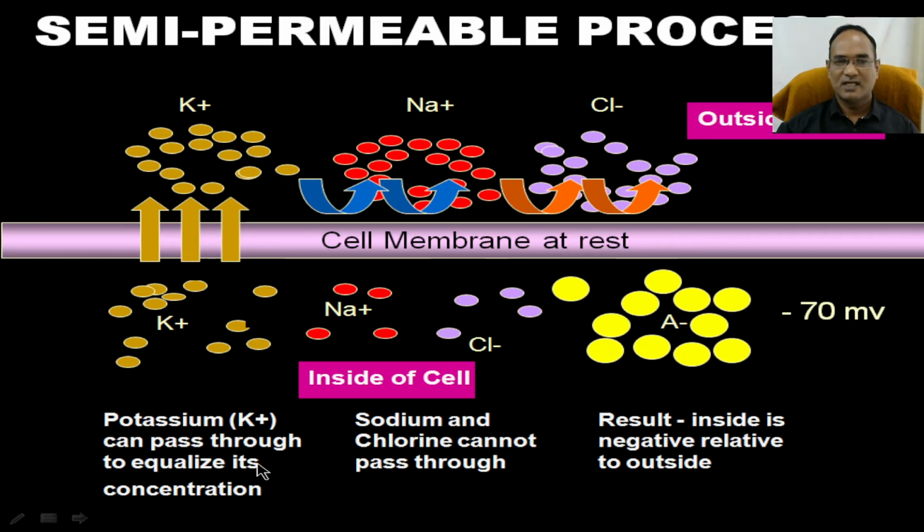So potassium can pass through to equalize its concentration. It tries to manage inside and outside. The potassium level should be moderate, then only the action potential can be generated. Because of this, potassium has to rush outside and make your cell membrane initiate electrical impulses, to reach depolarization at plus 30 millivolts.